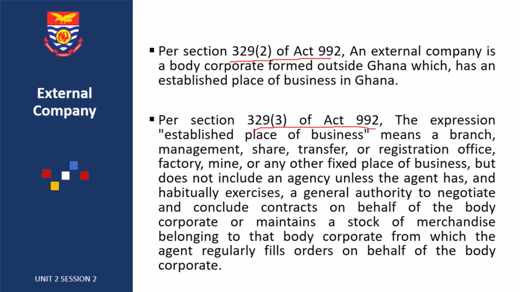What it means is that if you want to talk about a certain place of business, then you're looking at if the company has a branch in Ghana, management, share transfer, registration office, mines, and other places. However, it doesn't include the issue of agents. Agency will only come in when that agent exercises control or has the power to conclude contracts on behalf of that body corporate without the influence of the external body or the management.